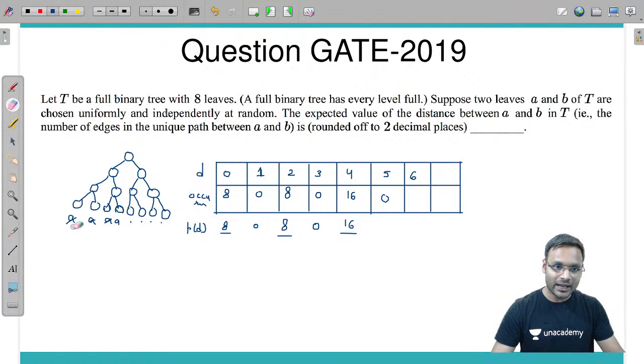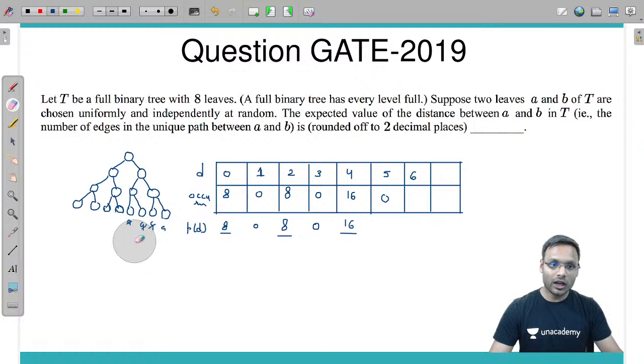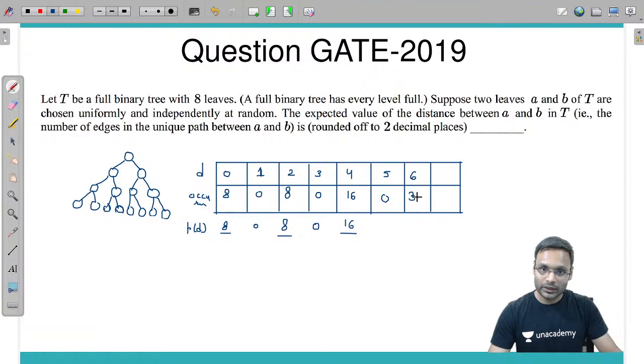If you take A in the right subtree, then you can take B all 4 here, then A here, B all 4, then A here, B all 4. Total how many possibilities? 32. Yes, 32 possibilities. Do we have 7 or more than 7 distances?